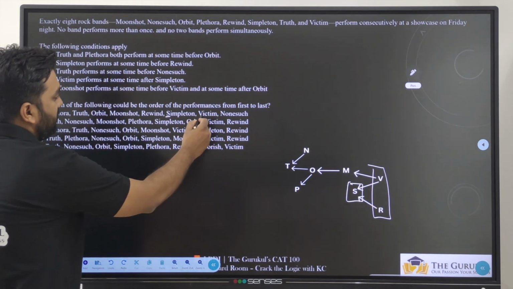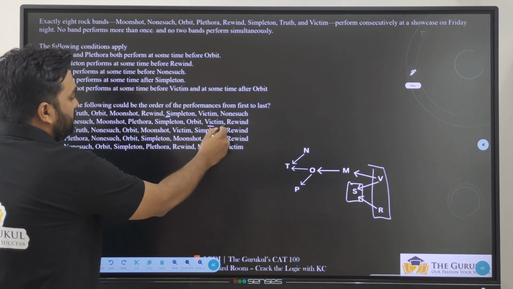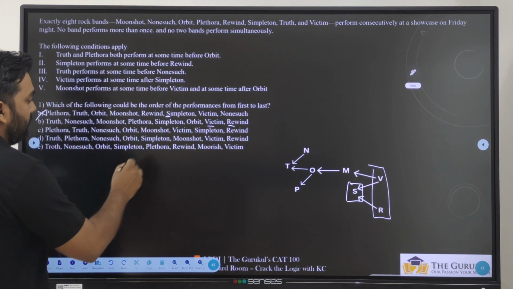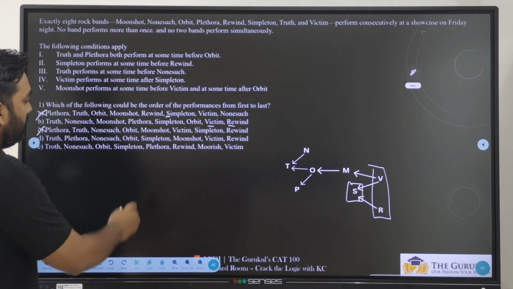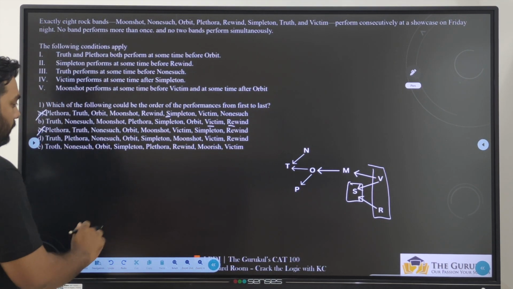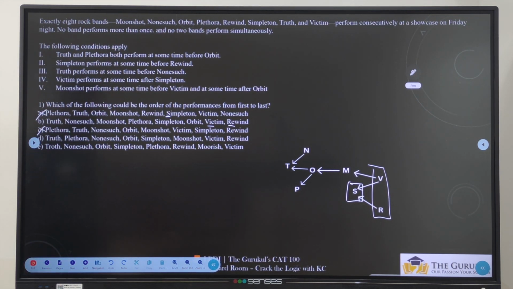Check. After S, V and R are not there. This is not the answer. After S, V and R are there. That could be the answer. After S, only R is there. V is not there. Not the answer. After S, V and R are there. Could be the answer. After S, V and R are there. Could be the answer. Perfect.